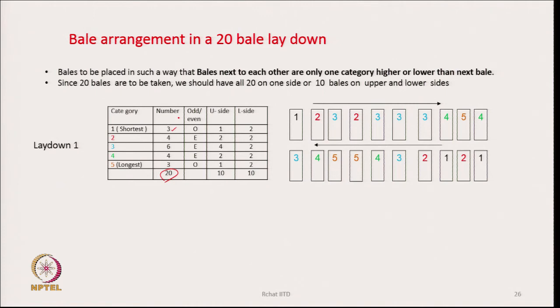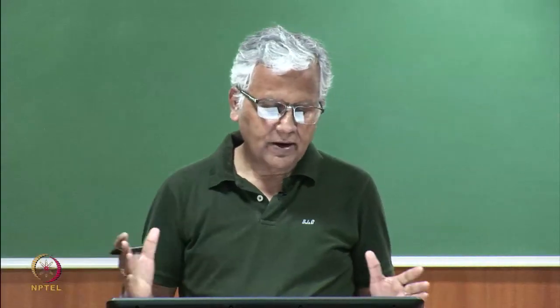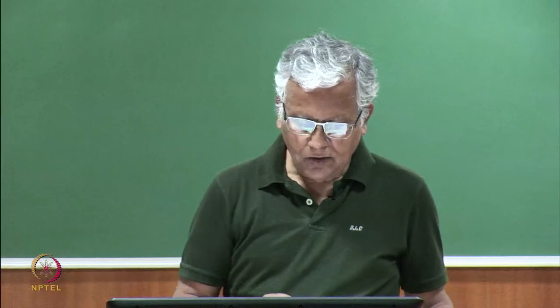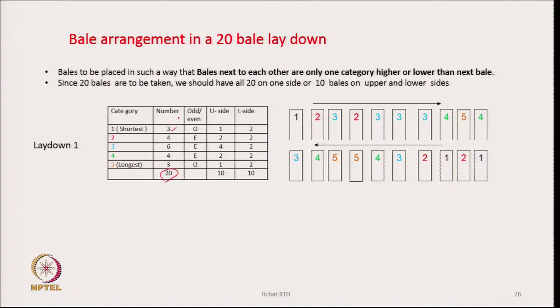So, this has been already done based upon the average length of the mix that we want. So, that has been decided. So, these numbers are there. Now, what we see here, if we want to place them on both sides of the machine, then out of these numbers 3, 4, 6, 4, 3, 2 numbers are odd.